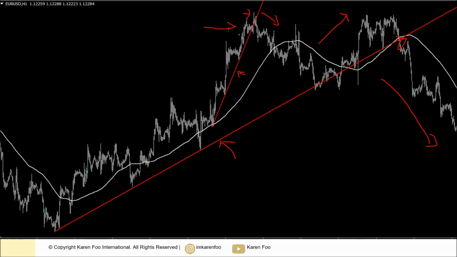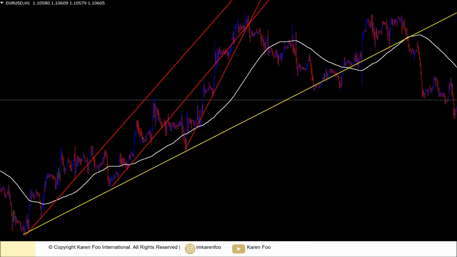Okay, because when price goes up at a steep trend just like that, high chance price will become more and more overextended. And the thing about sharp trends is that it is normally very short term. It is not sustainable. And sharp trends, when it breaks the trend line, it can be broken easily. So when you see this kind of upward move where the price shoot upwards, then maybe it's time to get out. Okay, so you can see by now, steep trend lines, they are not really strong support areas. Okay, it's like having a very weak foundation or very weak floor. This is what steep trend lines are.